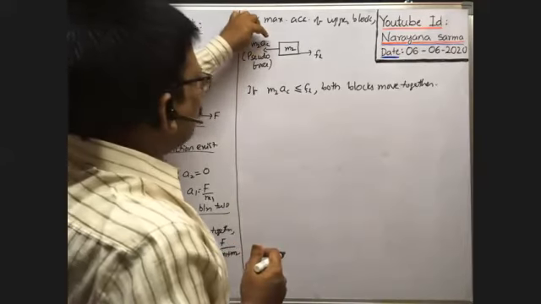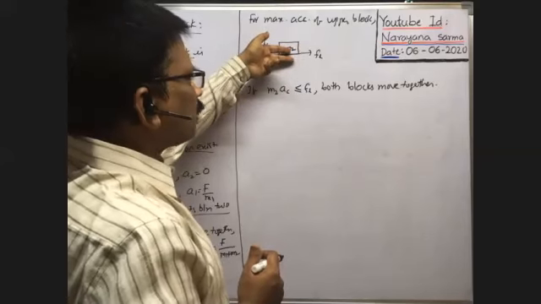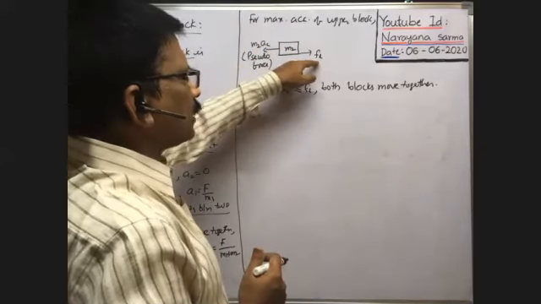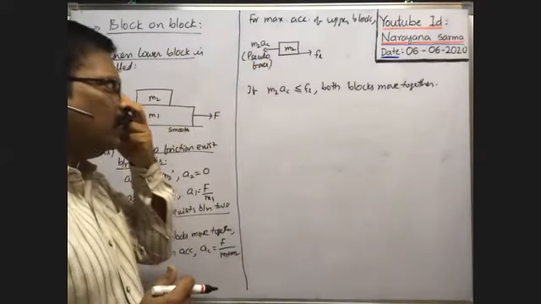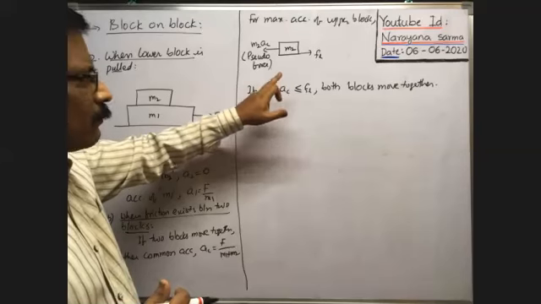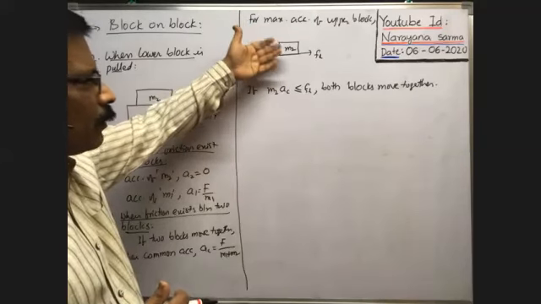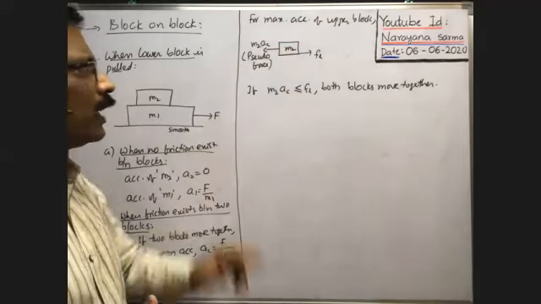If M2 pseudo force is equal to FL, in that case also the static friction between them is maximum, which is called limiting friction. In that case also this block cannot move over the other. That's why whenever the pseudo force acting on the upper block is less than or equal to the limiting friction between them, then both blocks move together.